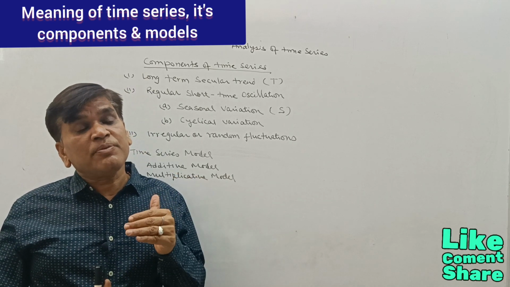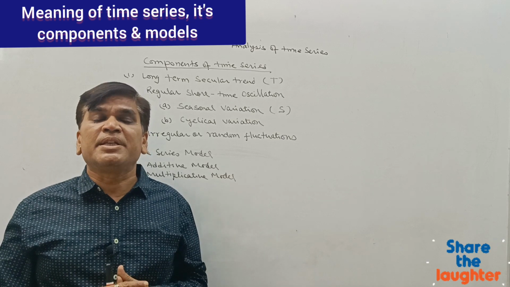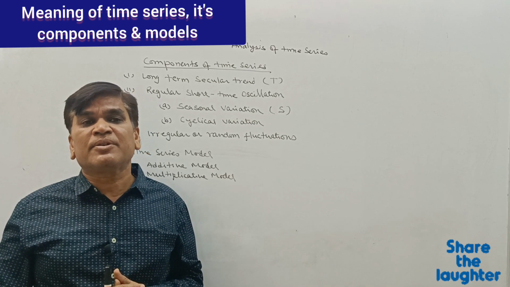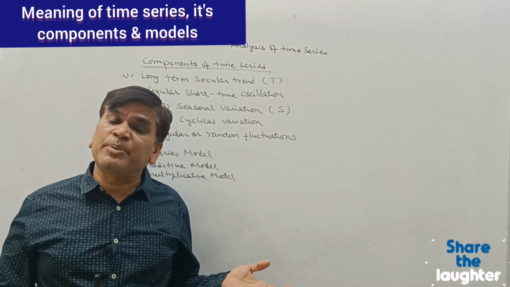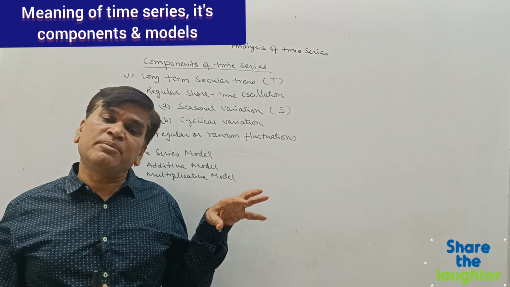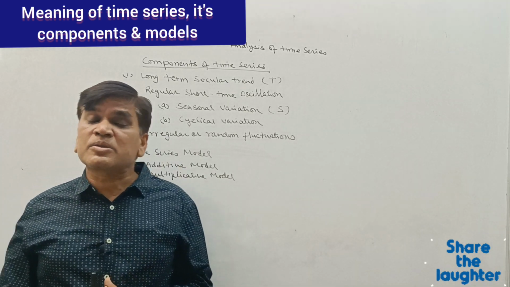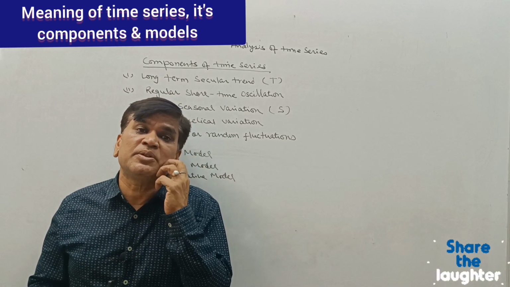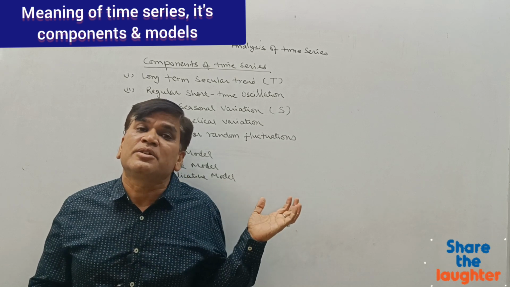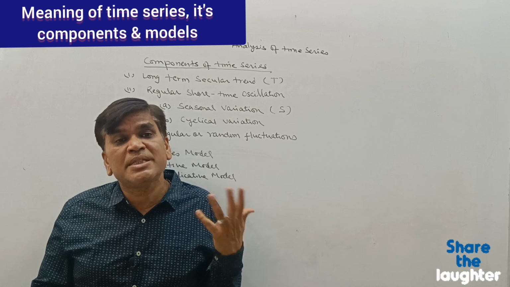The marriage season is also a factor. If the marriage season is going on, the demand for many products will increase. If it is not the marriage season, the demand for many products will decrease. So the data also change. The first one was data change due to the long-term trend, but the data also change due to the season.